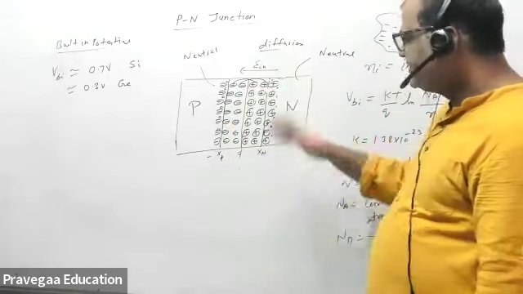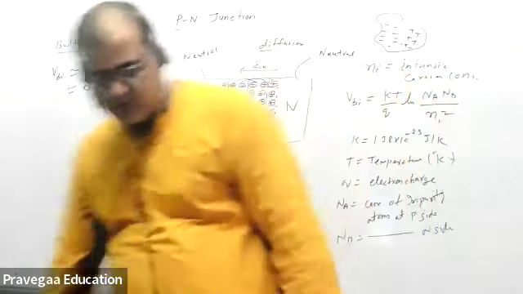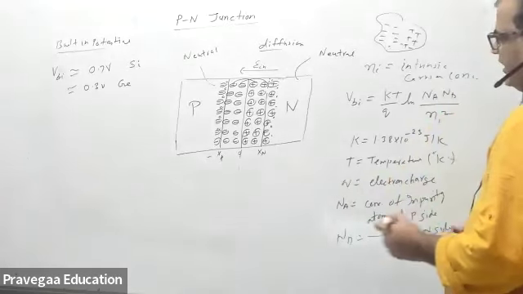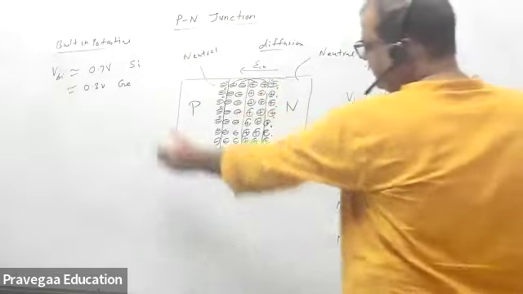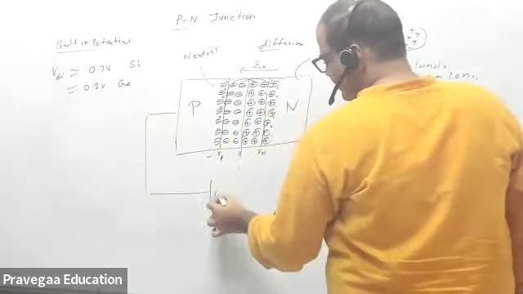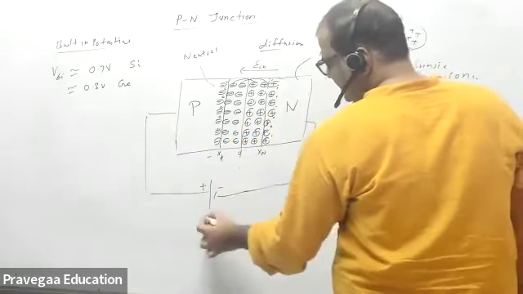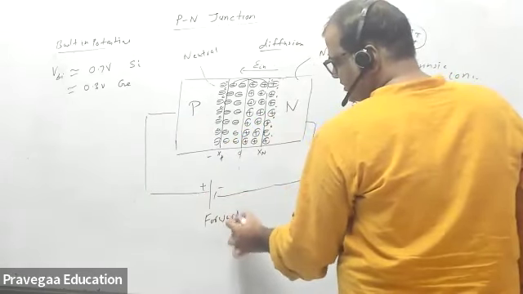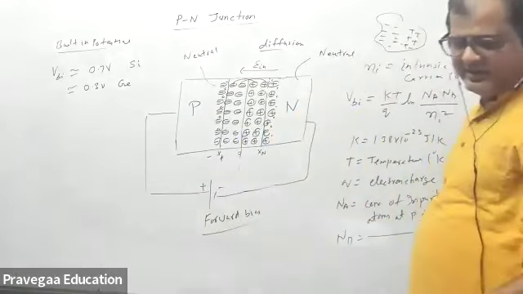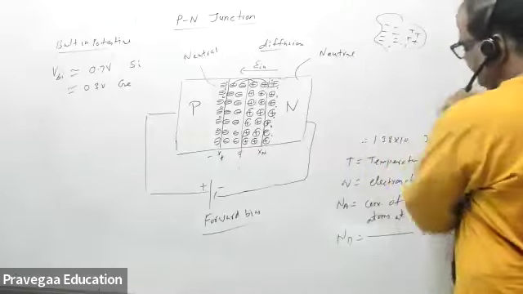Okay, now this PN junction, I want to flow current, or I want to use in the applications, so I will have to apply some bias. So this junction can be biased in two ways. If I connect P of this junction with plus and N with minus, this is called forward bias. This junction is called forward bias. And now this junction only works as a diode. This junction is already making a PN junction diode.